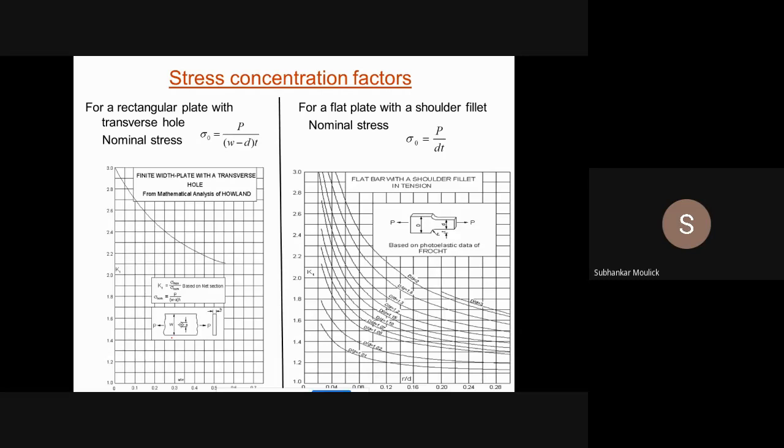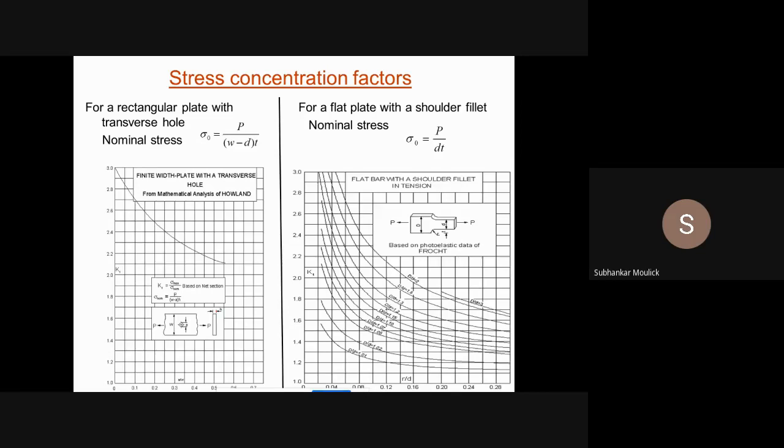Diameter of that hole is A, width of the plate is W, and this plate is subjected to tensile load P, due to which tensile stress will be generated. And this H is the thickness of the plate.